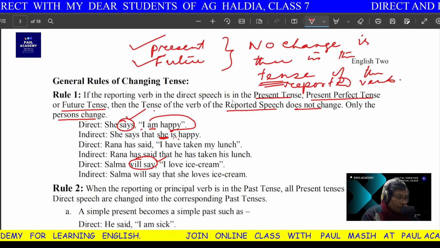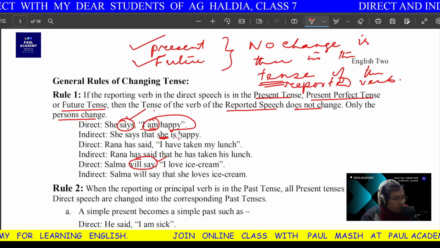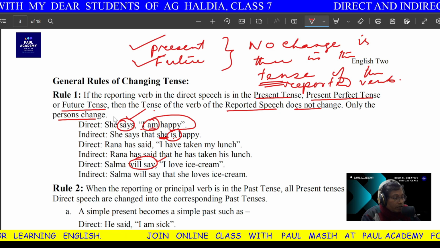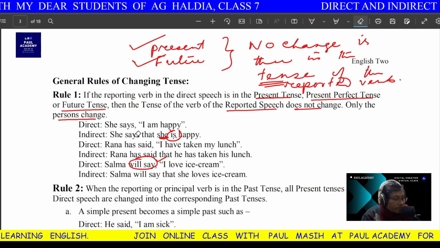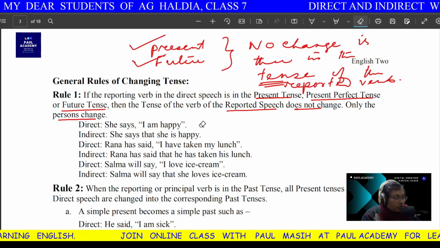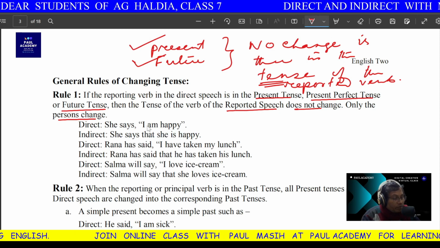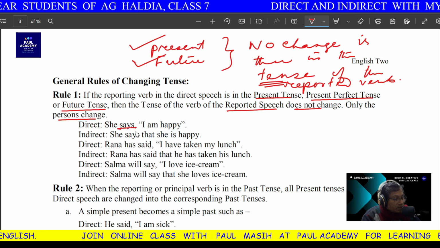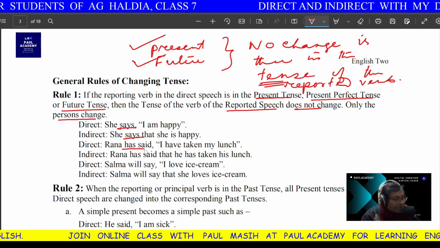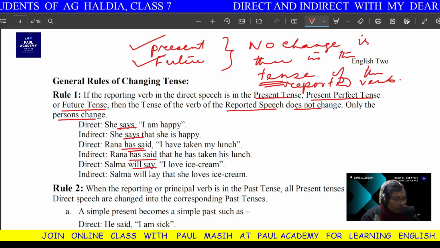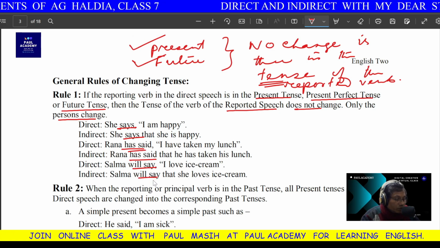But the verb may change, like here, am changed into is. So remember, when you have present simple or future, no change in the tense, but the verb may be changed. Like here, says is present tense, has said is present perfect, will say is future simple.